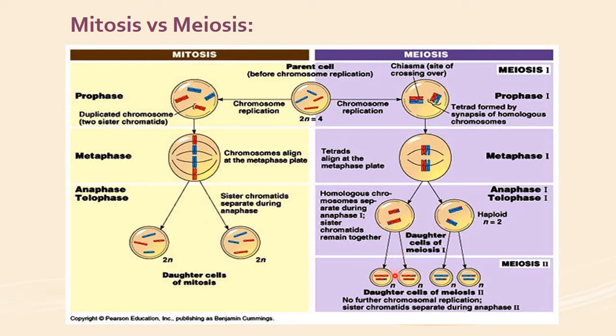Then as a result of meiosis 2, four daughter cells are formed, each with an equal amount of cytoplasm and half the number of chromosomes, that is 23 chromosomes, the haploid number, 2 with 23X and 2 with 23Y.